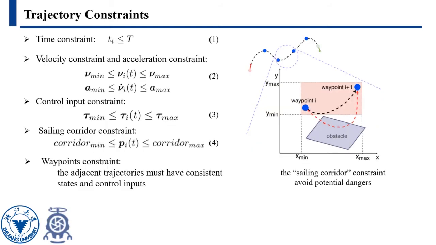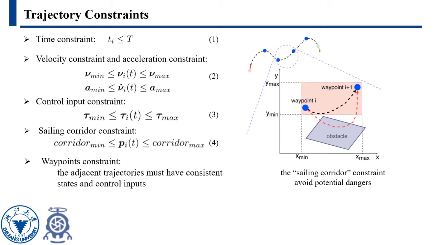There are several constraints when optimizing the trajectories. Capital T is the maximum time for each subtrajectory. The velocity, acceleration, and control input all have their upper and lower bounds. As described above, besides the initial state and target state, we only constrain the position on each waypoint. However, for the continuity and smoothness of the whole trajectory, both state variables and control inputs cannot have sudden changes. Thus, the connection of two subtrajectories must have consistent state variables and control inputs.